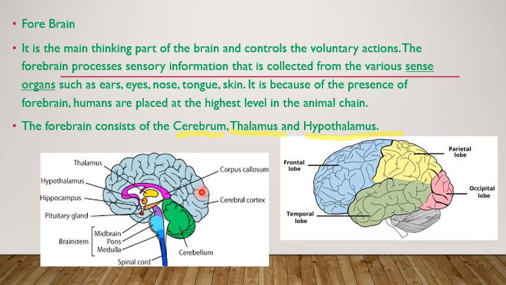So it is mainly present in the limbic system of the cerebrum, you can see here, and it is mainly responsible for the formation of new memory and storing past experiences. We used to remember, right, whatever things have happened before. So everything is stored by this. That is a major function of this. Another part of the forebrain, that is the hypothalamus.